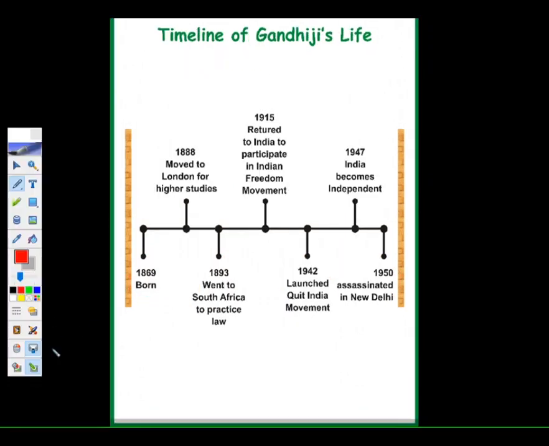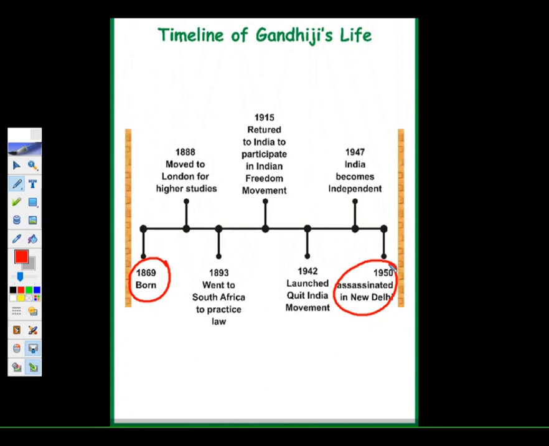See, in the previous slide I showed you a rough sketch of the first one and the last one. Now in between you see so many events have come. After the first one, 1869, he was born. Then in 1888 he moved to London for higher studies. Then you see the sequence is coming one after the other. Third, in 1893 he went to South Africa to practice law. So this is the third event.